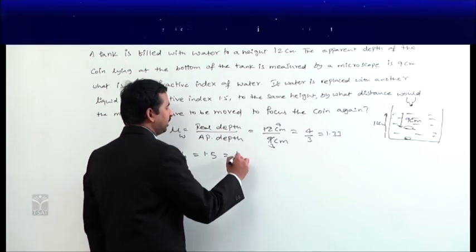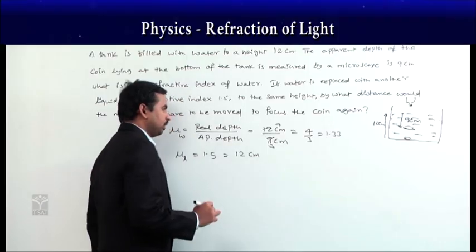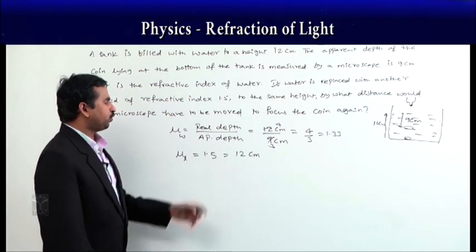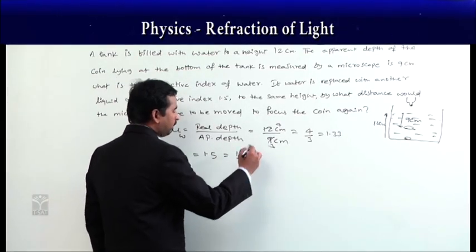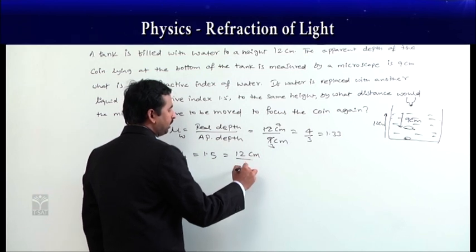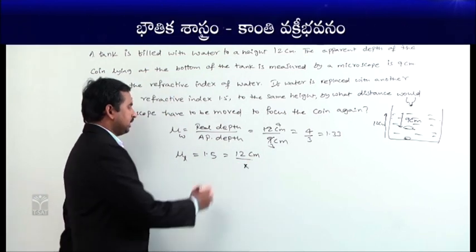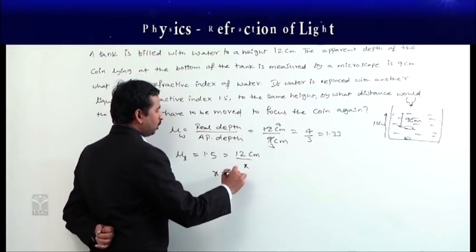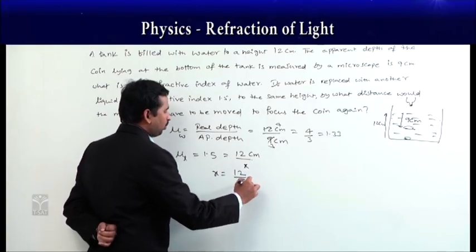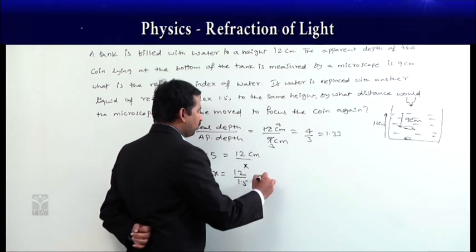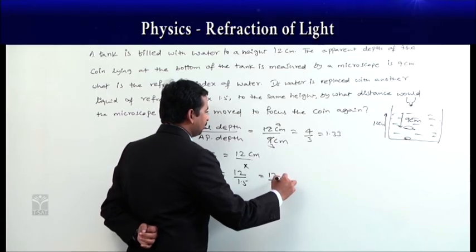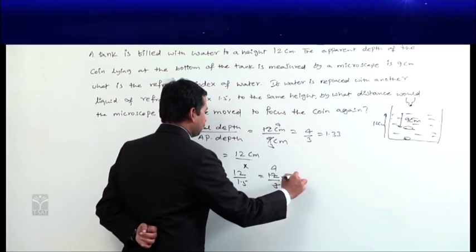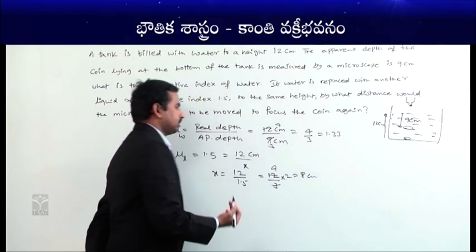The real depth again becomes 12 centimeters. Then we need to find the apparent depth. Let the apparent depth be x. Then x is equal to, if you cross multiply, 12 by 1.5. 12 by 1.5 we can write as 3 by 2 of 4, then it becomes 8 centimeters.